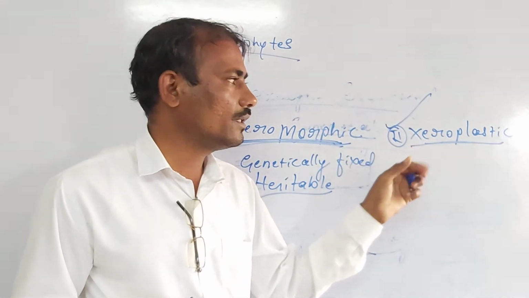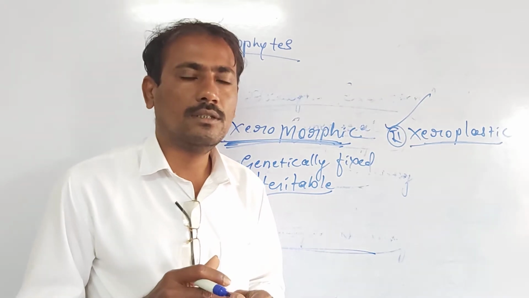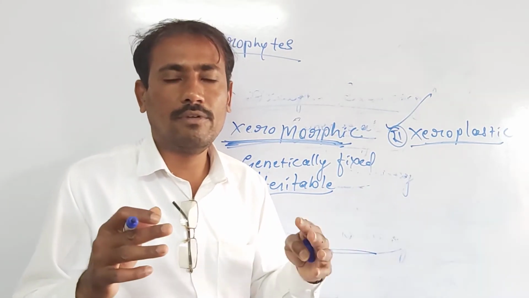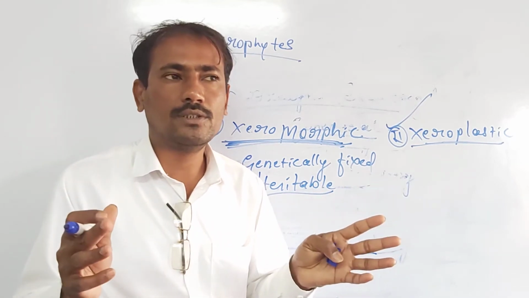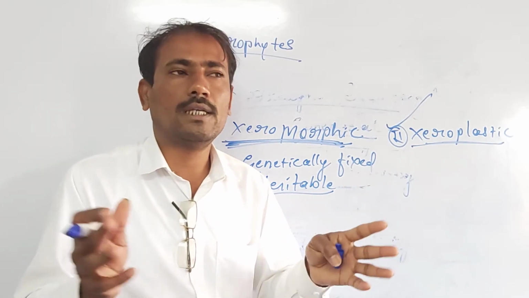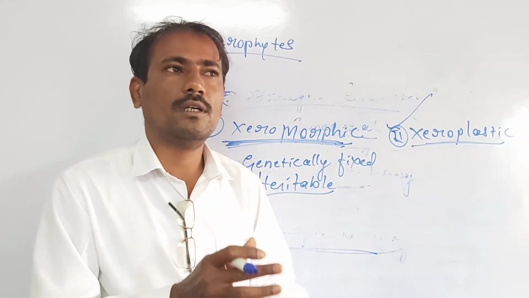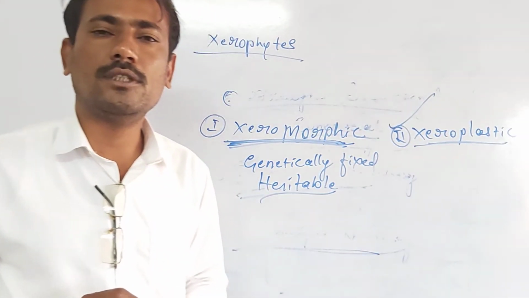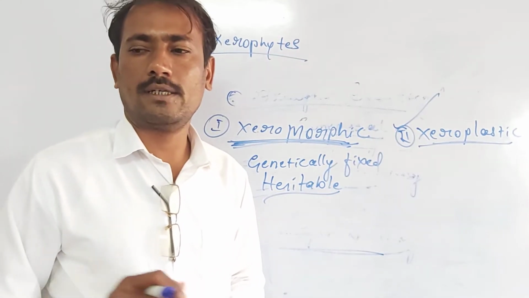Instead, they show the xeroplastic. Means what? These are not genetically fixed and not heritable. Whenever they get favorable environmental conditions, they usually grow similar to other land plants. Such characters are termed as xeroplastic adaptive characters.